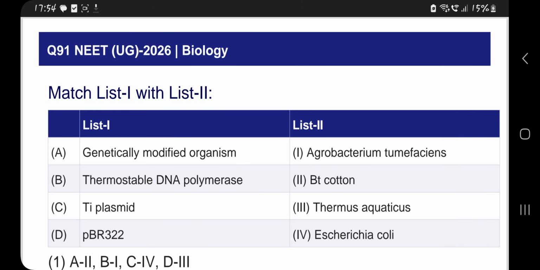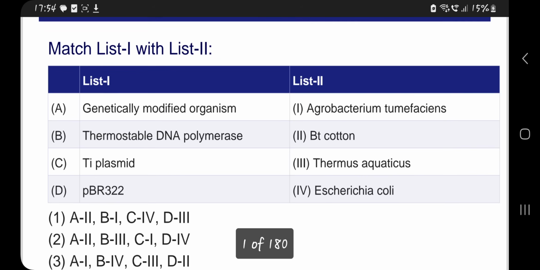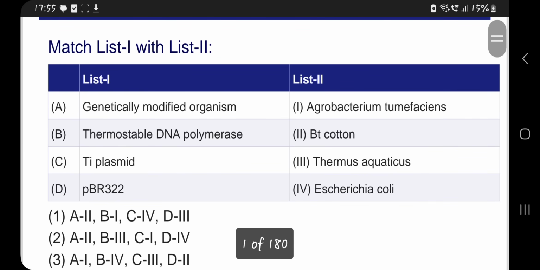So the match the following is the first question that we have. Here in column 1, genetically modified organism, GMO. In column 2, you just have to see which is that genetically modified organism. So the answer for this would be Bt cotton.